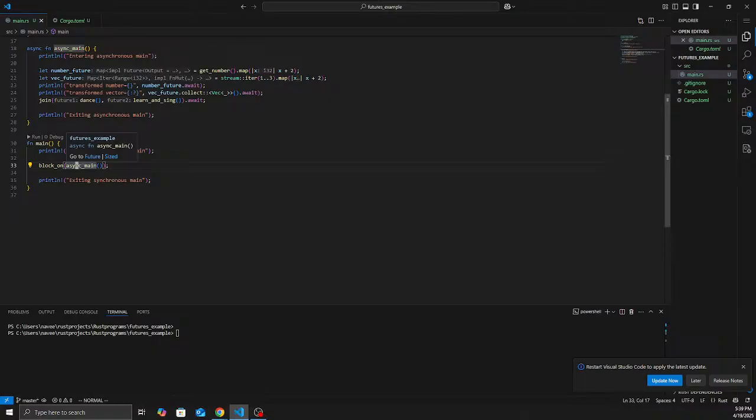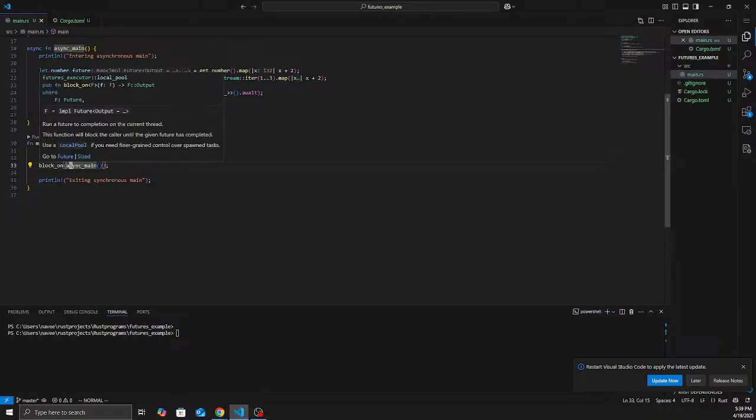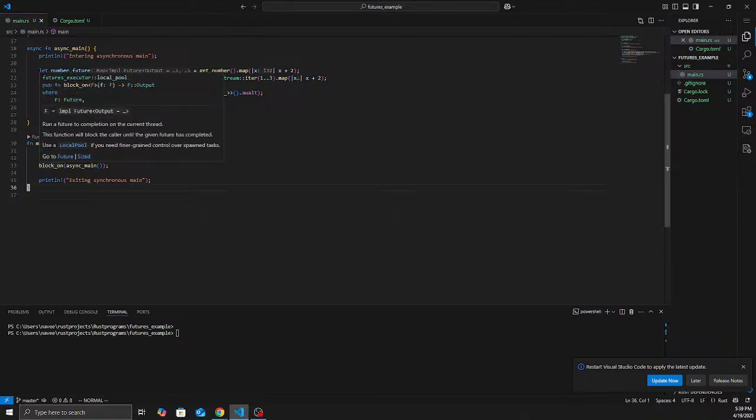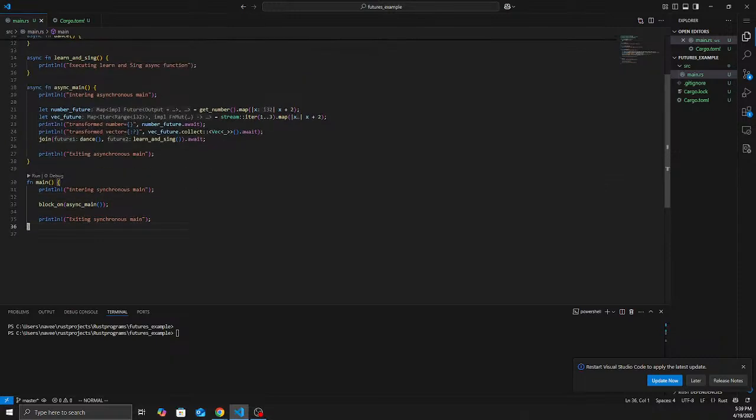We need to wait until this async function gets executed, so that's what block_on does. It runs a future to completion on the current thread, so this program won't end until this async main completes. So let's see what async main is.